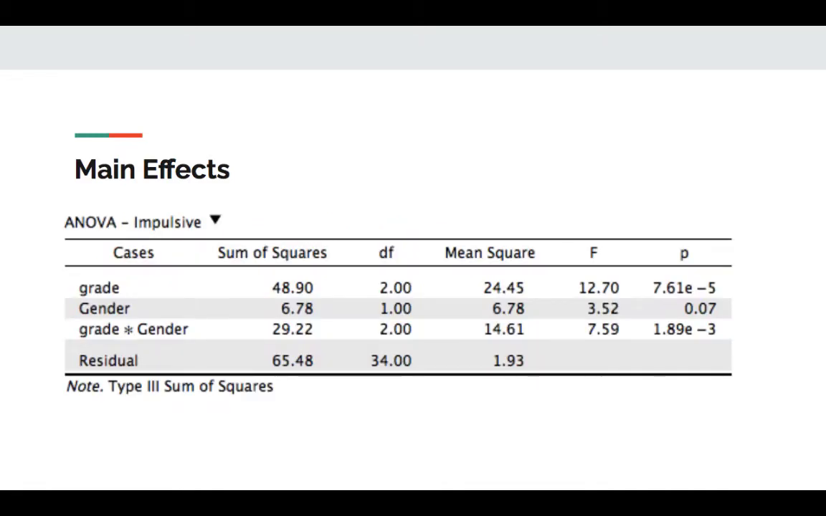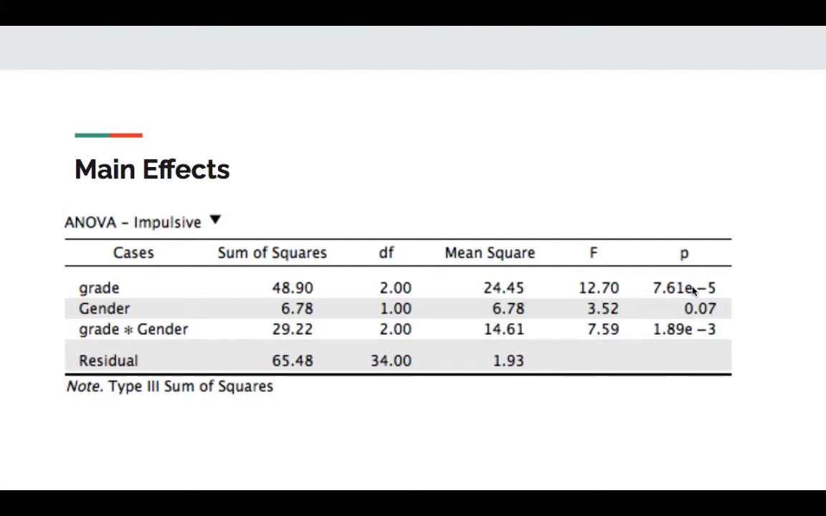So I did a factorial ANOVA comparing kids in 3 different grade levels, 3rd, 7th, and 11th, and 2 different genders on their impulsivity. And here's the results that I got, the ANOVA results. So for grade level, I am looking at this. I see that that is a p-value that's much less than 0.05, and it's statistically significant.